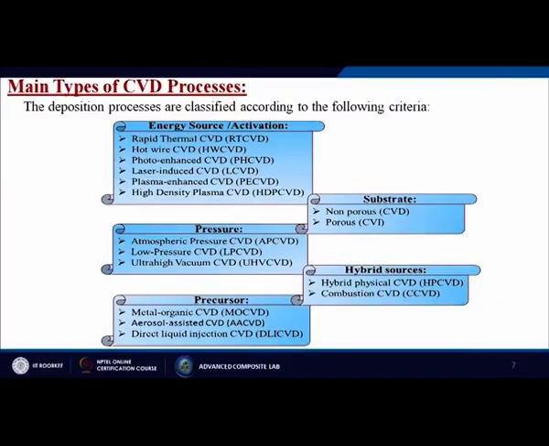The deposition processes are classified according to the following criteria. First one is the energy source and activation: rapid thermal CVD, in short RTCVD, hot wire CVD, photo enhanced CVD, laser induced CVD, plasma enhanced CVD, high density plasma CVD. From this case you can understand that all are coming under the CVD process, but only the energy source is different. Somewhere we are using the electron, somewhere the laser, somewhere the photo or light, or somewhere the thermal sources.